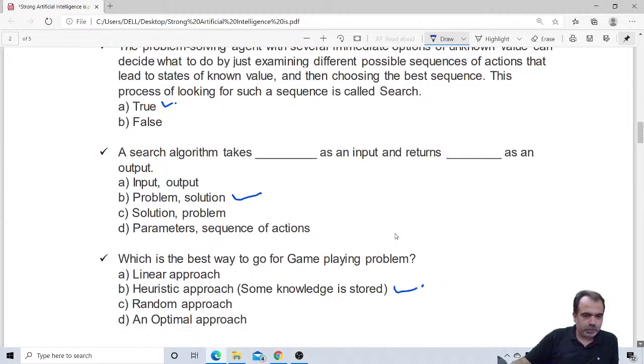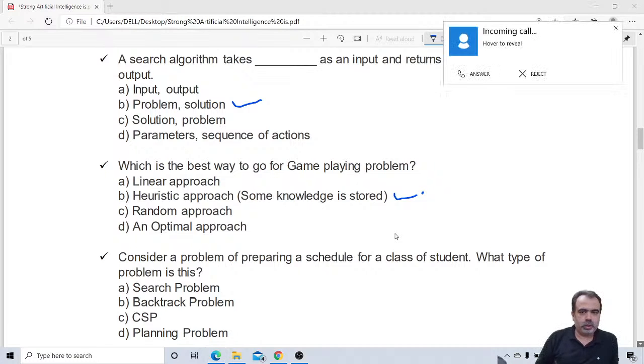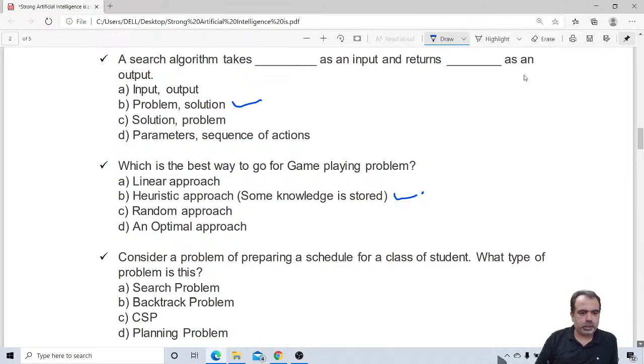So let me move towards the next question. Consider the problem of preparing a schedule for a class of students. Now we are making a timetable. What type of problem is this?